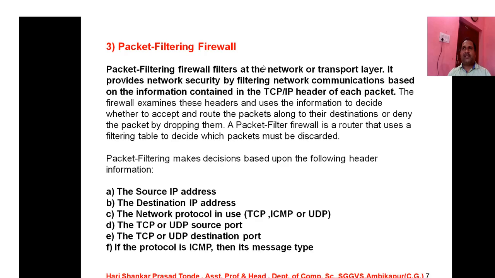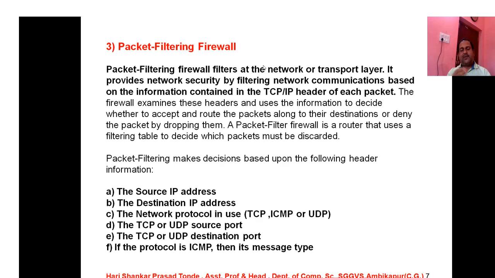As you all know, students, there are 7 layers in the OSI reference model, and the third layer is the network layer, and the fourth layer is the transport layer. When any data is being communicated from one transport layer to another transport layer, we have to purify the data before communicating it. We have to filter the data, and when it is coming from outside the network, it is also required that we filter the particular data before switching towards the network.